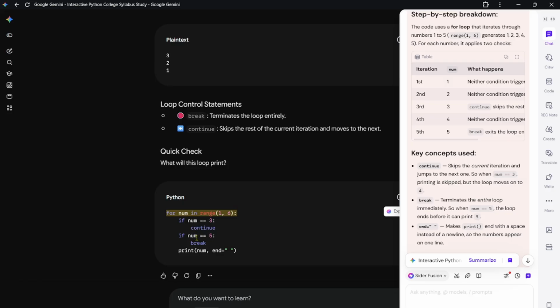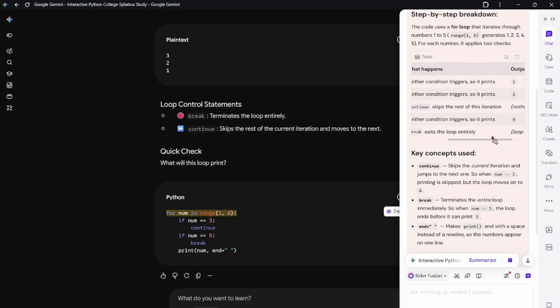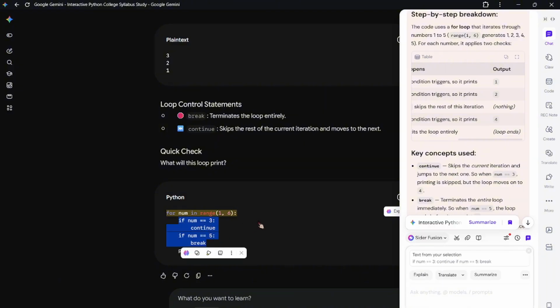when num is equal to 3, it continues. So it will skip this iteration, and for 3 it prints nothing.